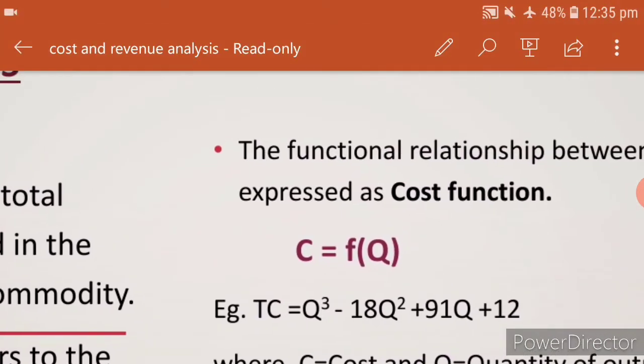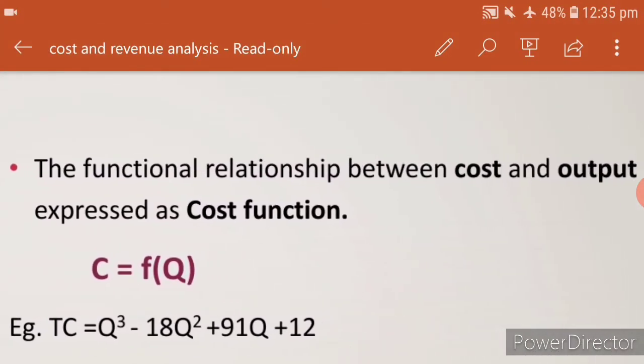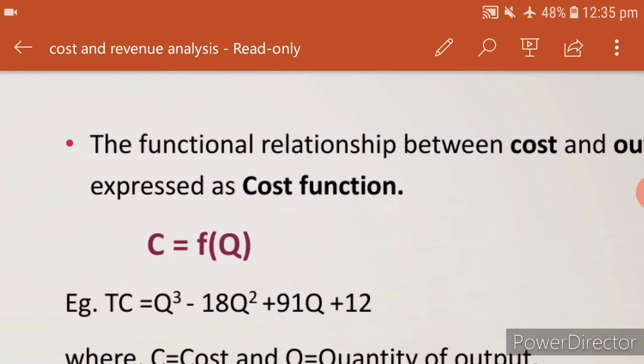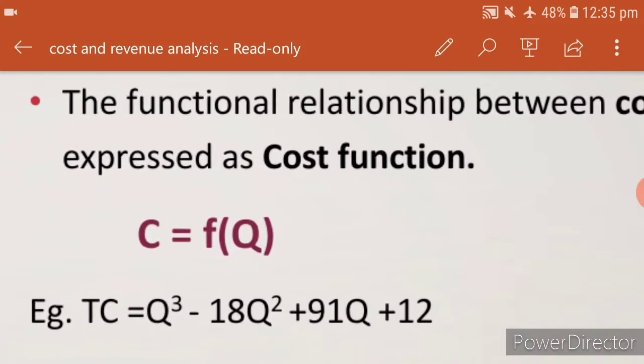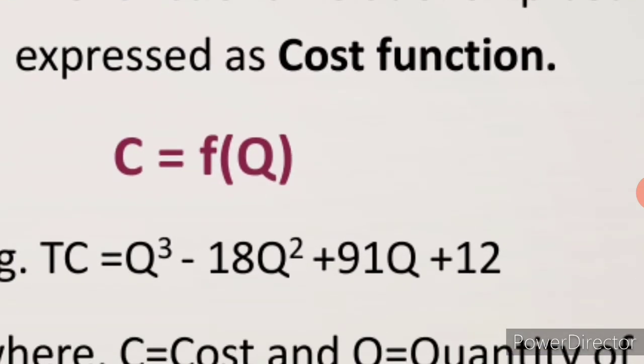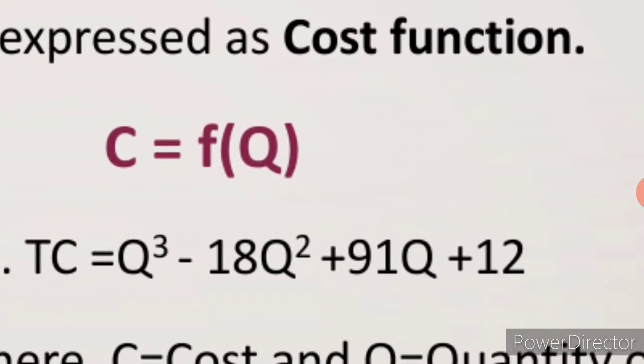Here they have given that the functional relationship between cost and output is expressed as a cost function. Cost always depends upon output. Q means output. So cost is a function of output.